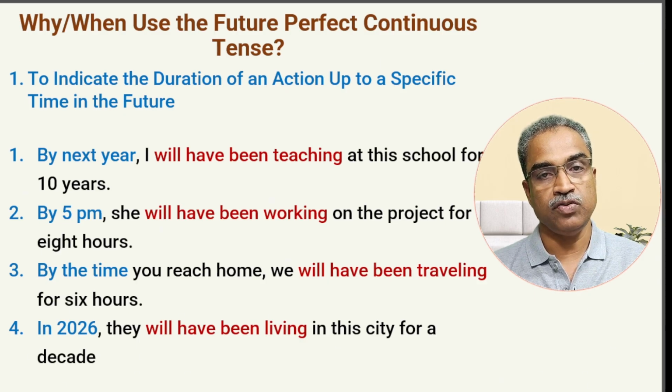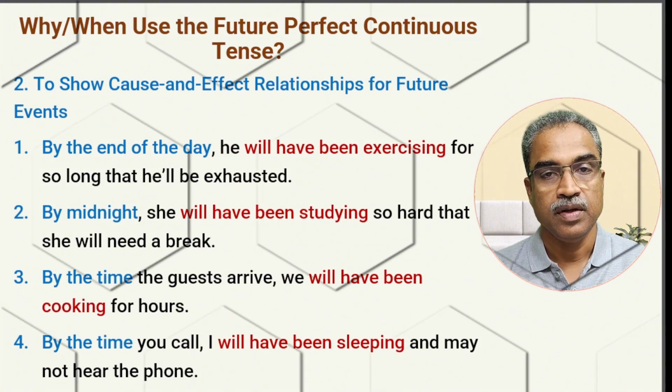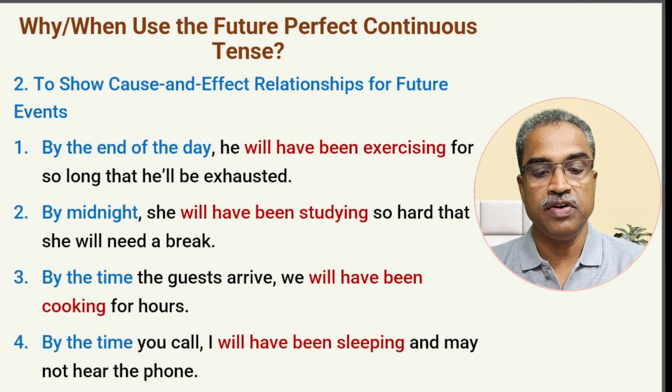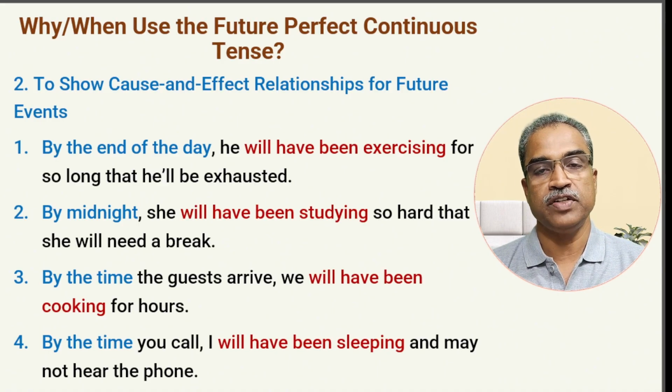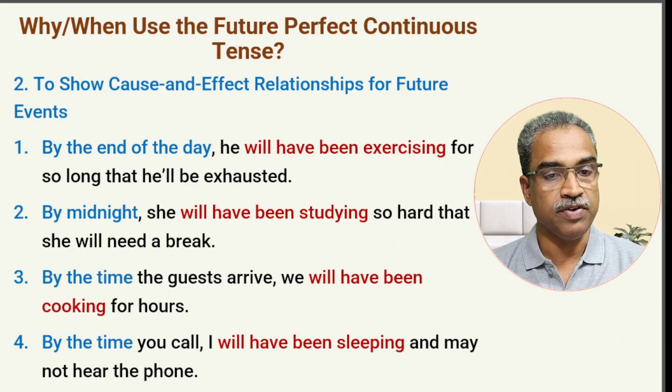At that point in 2026, we will have been living in the city for a decade. Decade means 10 years. We saw this. Let's see some other examples or situations where we use this particular tense to show cause and effect relationship for future events. Perhaps you did not understand. Let's look at the examples. Then you will understand what I mean by showing cause and effect relationship for future events.